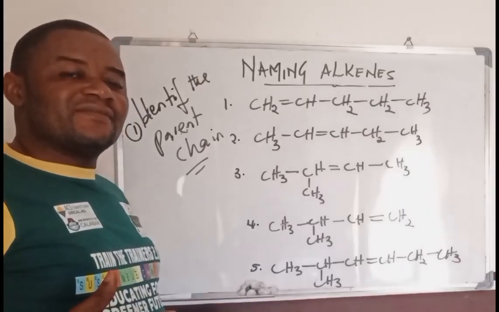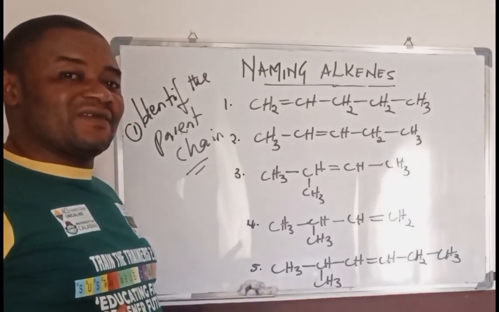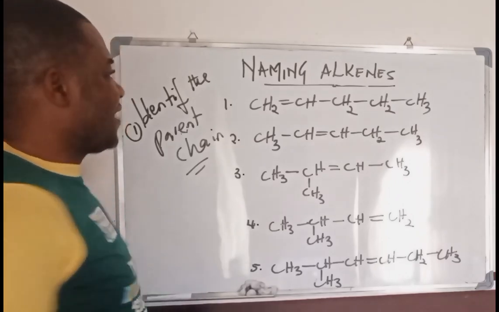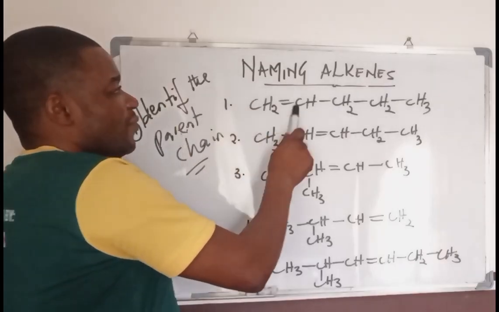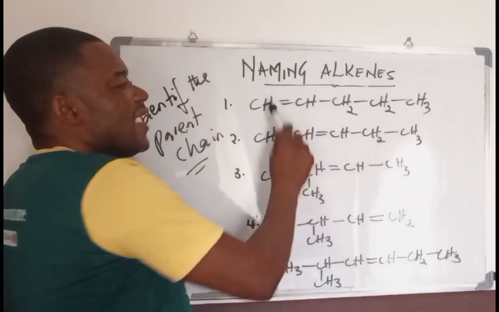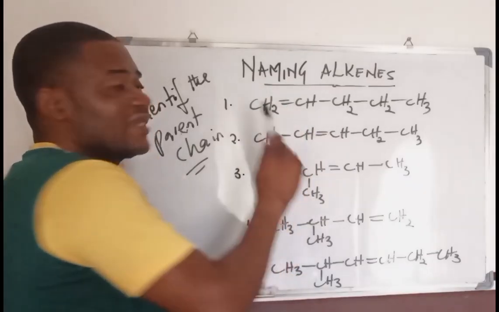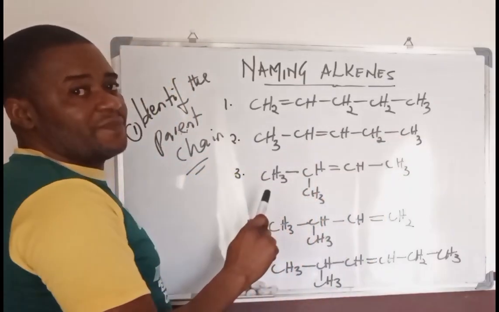This long chain of carbon atoms also contains double bonds. You must be able to identify what compound that is, what the compound name is. If you take a look at the whole of this, you'll see there is carbon here, carbon here, carbon, carbon, carbon. All these are linked together by single bonds, and there is a carbon double bond. So when we say a parent chain, we are talking about the entire compound that you see here with its backbone.